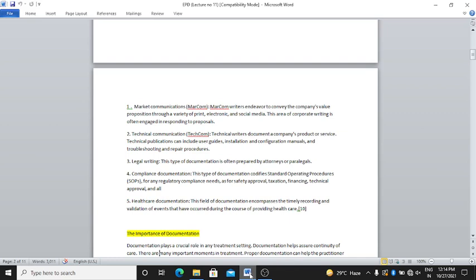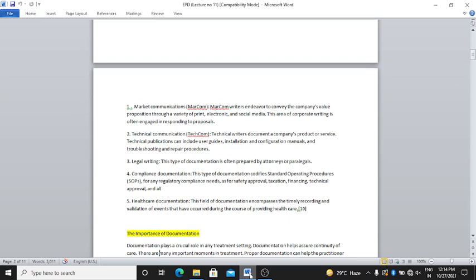Next is compliance documentation. This type of documentation codifies standard operating procedures, SOPs, for any regulatory compliance need, such as safety approval, taxation, financing, technical approval and all. What is under compliance documentation?